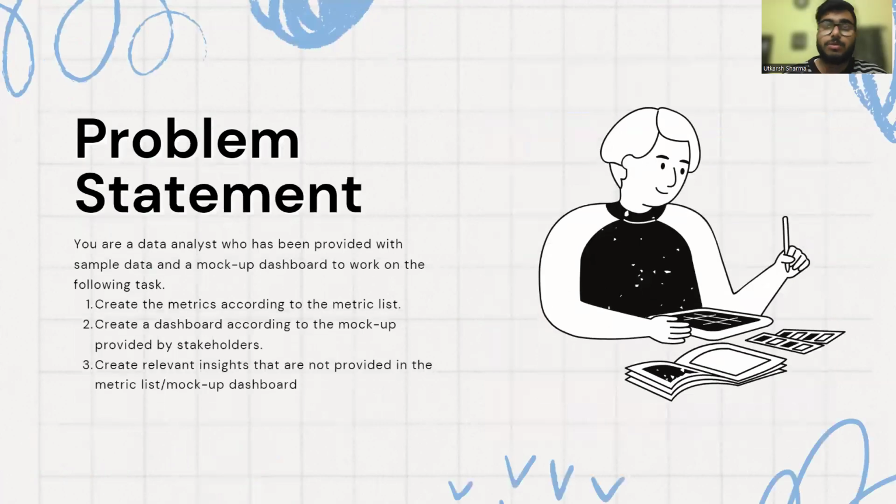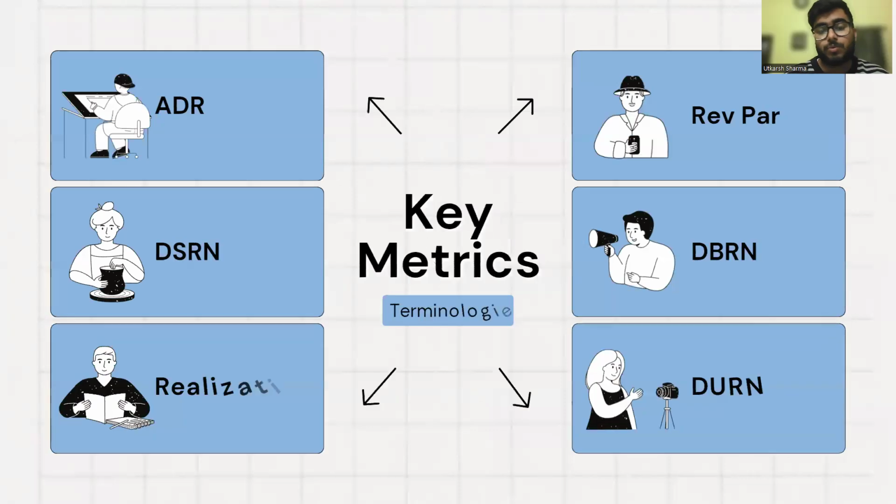Okay, so now the problem statement. We don't have a direct problem statement in this data set, so we need to do a free analysis. We need to create a dashboard according to the metric list. The company already provided the metric list to us, and we need to extract the relevant insights from the data set. We need to use some terminologies in this project like ADR, DSR, and realization percentage.